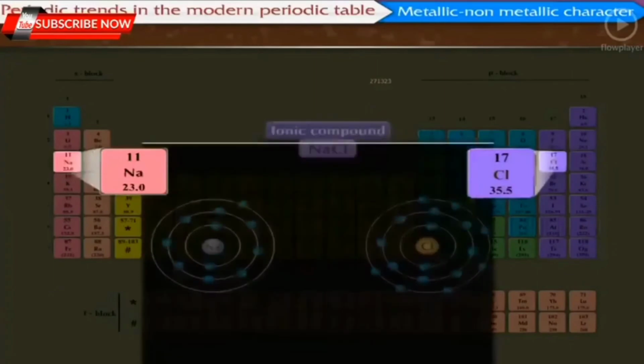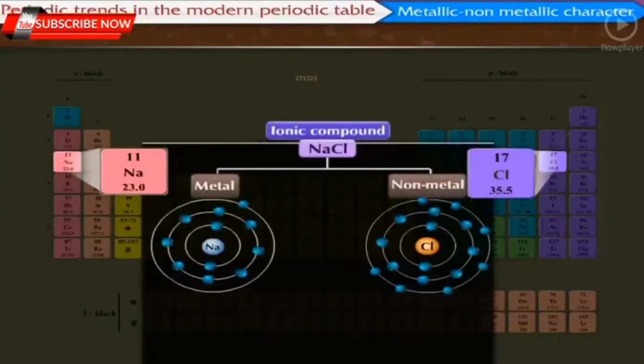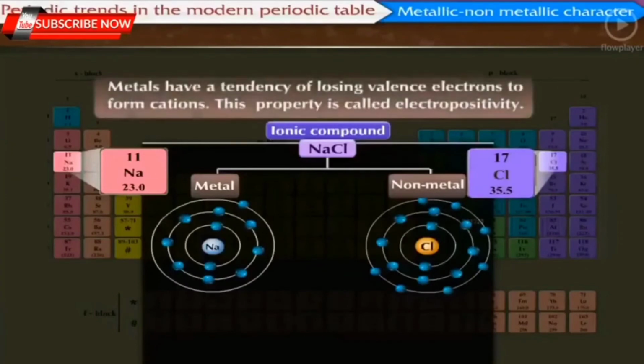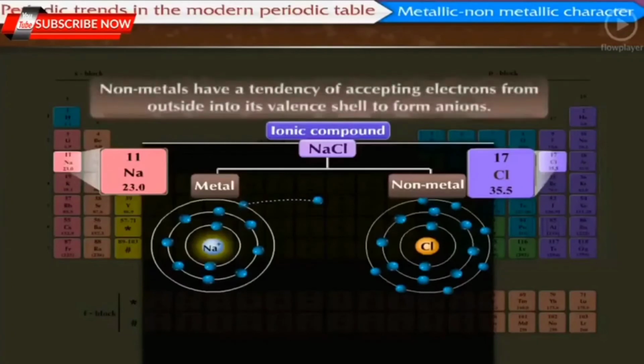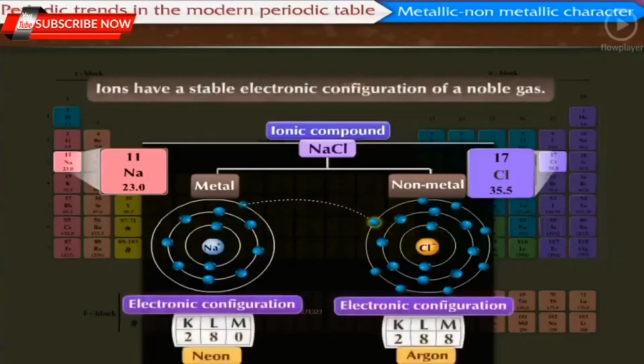The chemical formulae of simple ionic compounds show that the cation in them is formed from a metal, while the anion is formed from a non-metal. From this, it is understood that metals have a tendency of losing valence electrons to form cations. This property is called electropositivity. On the other hand, non-metals have a tendency of accepting electrons from outside into its valence shell to form anions. We have studied that ions have a stable electronic configuration of a noble gas.